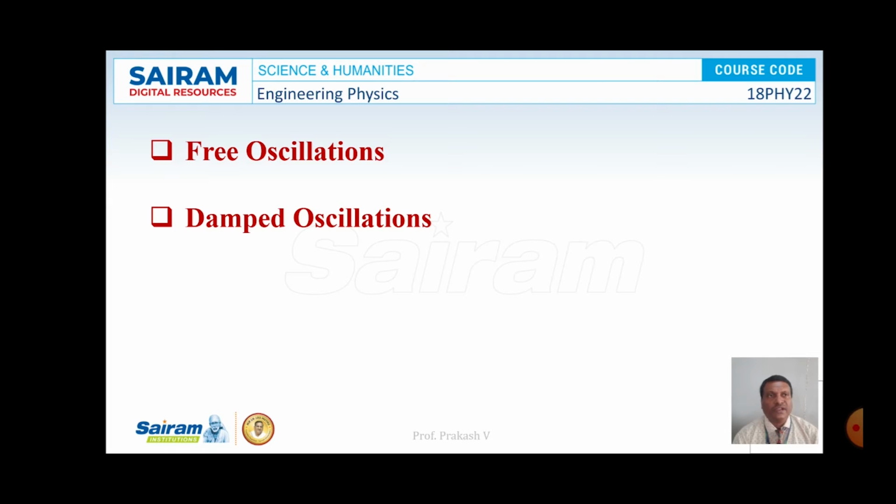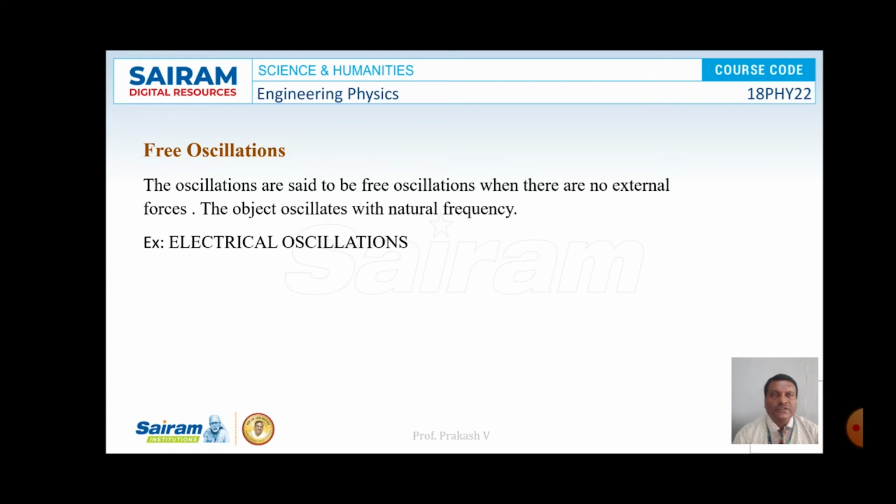So what are free oscillations? Free oscillations are a type of oscillation where there are no external forces acting upon it. The oscillations are said to be free oscillations when there are no external forces.